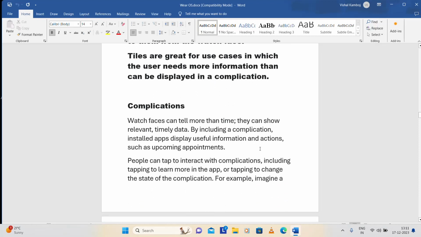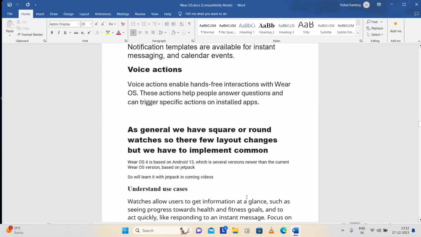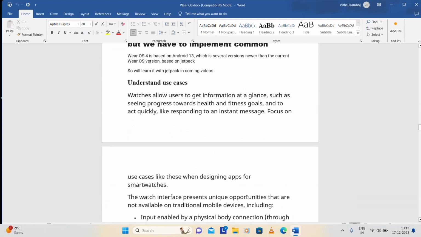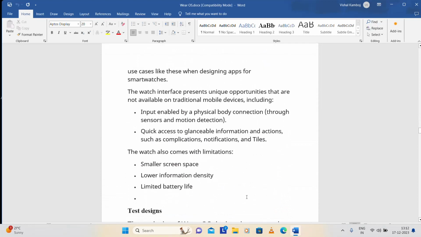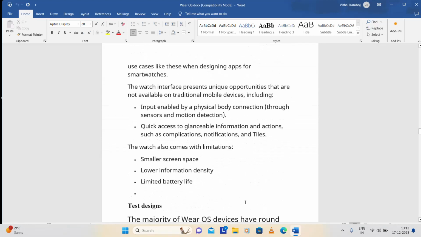So I will show you what I mean exactly. That is, as the name says, a complication. So that will also be a complication for you, but I will describe how we can use these complications. Then we'll discuss notifications, and also the voice actions we have, but I will describe them one by one, practically. We also have some use cases to discuss.